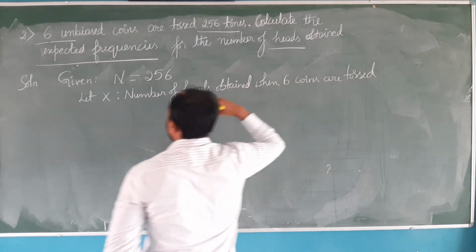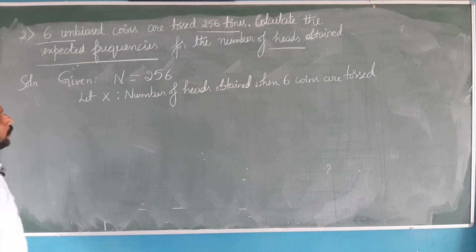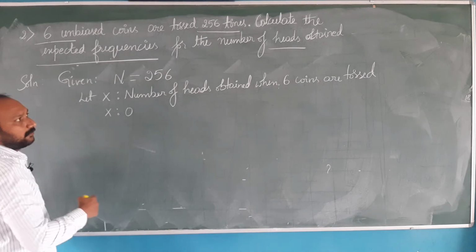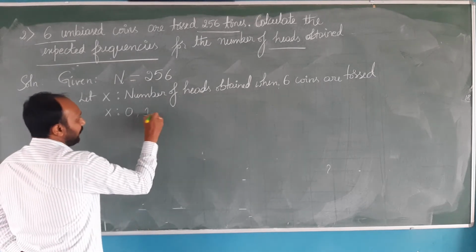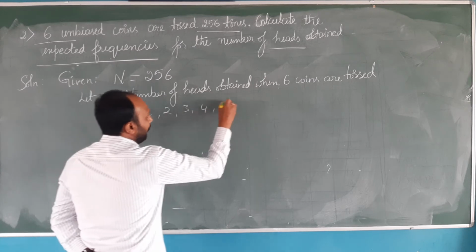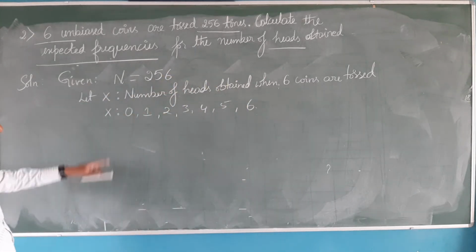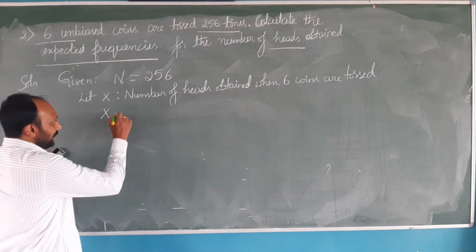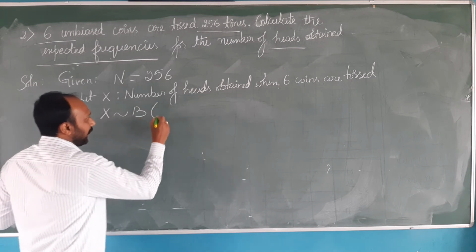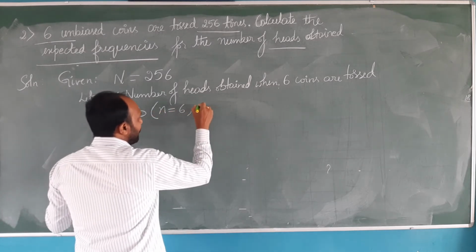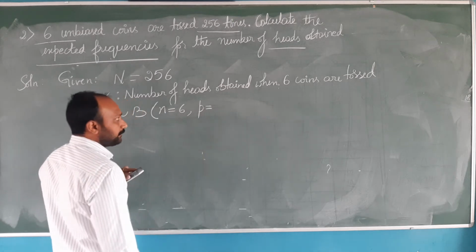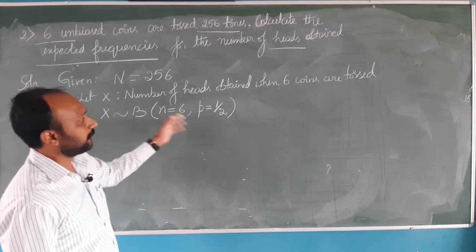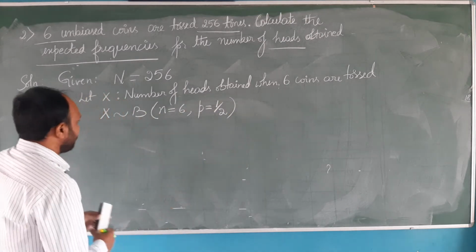We are tossing 6 coins. When 6 coins are tossed, how many times can you expect heads? For example, heads can be 0, or when you toss the coins, even one head may come. There can be only 1 head, there can be 2, or there can be 3, 4, 5 or 6. So X can take these values. Next, so what is X then? X is a binomial variate with N equal to 6 and probability of success equal to half. Why half? Because the chance of getting a head for all the 6 coins is the same. Okay, that is half.